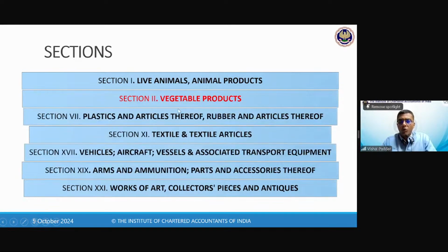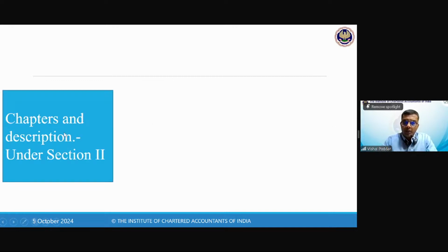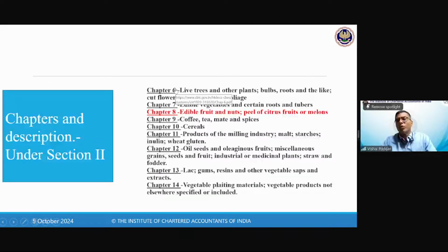Now, out of this, we'll talk about section 2, which is vegetable products, as we already saw in the previous slide. In this, we had a note on what will be covered and what will not be covered in this section. Now, in this section, we go to the chapters. What are the chapters covered? 6, 7, 8, 9, 10. Earlier, I took the example of chapter 6, which was roses. But I'll take another example which is easier to connect with. So now I'll be taking the example of chapter 8.